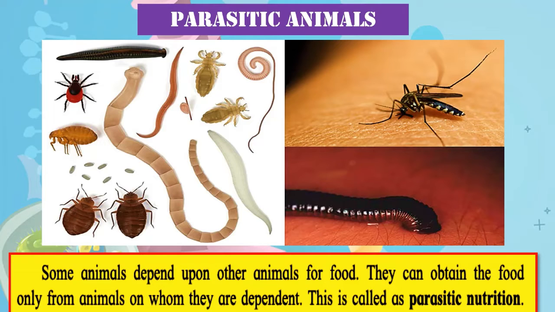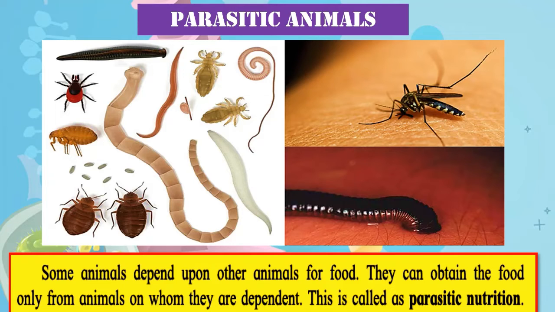Means a mosquito or a leech or a tick, or the lice we find in our hair. These are all organisms, I would say, which are dependent on us or other animals to get nutrients from their body. They absorb our blood and get nutrients from our blood. Okay, so they are harming us, they are living on our body, and then they are harming us to get nutrition. So such type of animals are called parasitic animals.